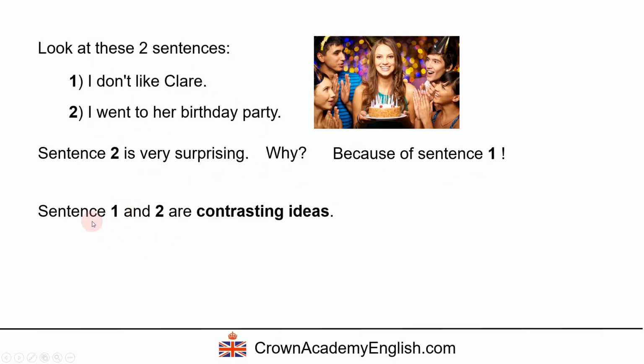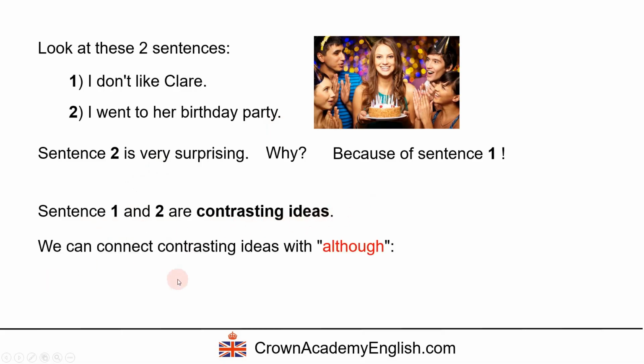And we call sentence 1 and 2 contrasting ideas. Okay, so they represent contrasting ideas. And we can connect contrasting ideas with the word although. So we can connect these two sentences, we make one sentence and we use although.